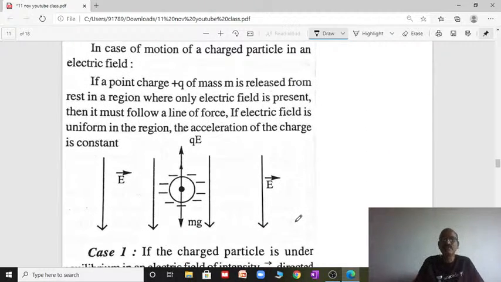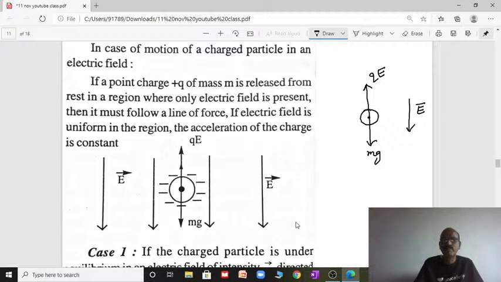The next concept is the motion of a charged particle entering a uniform electric field. Whenever a charged particle enters a uniform electric field, here the electric field is acting vertically downward. If I drop a charged body from rest, its total weight mg is balanced by the electrostatic force qE.